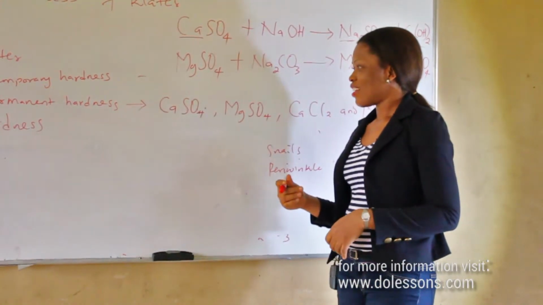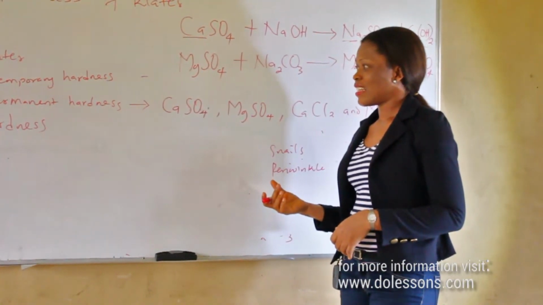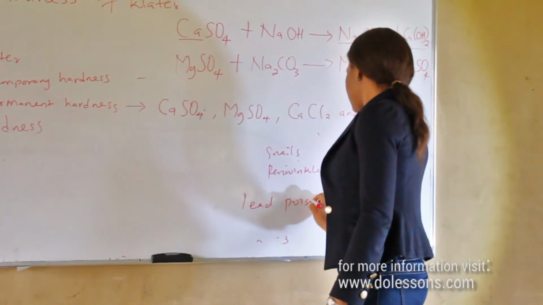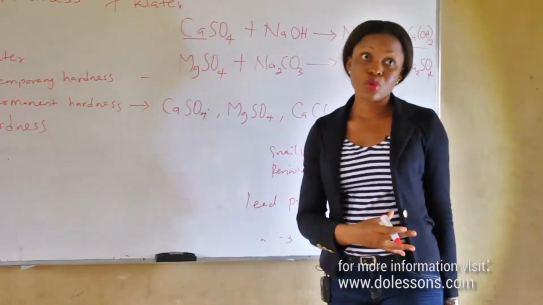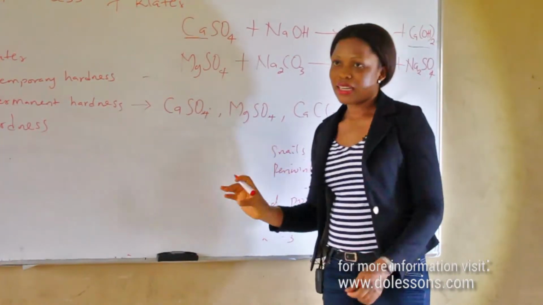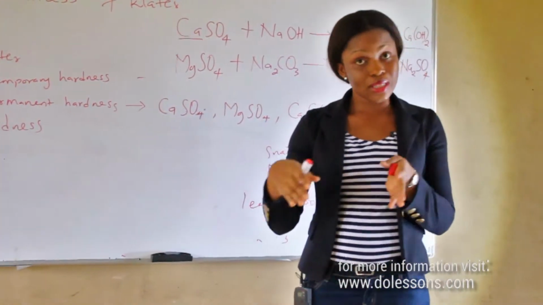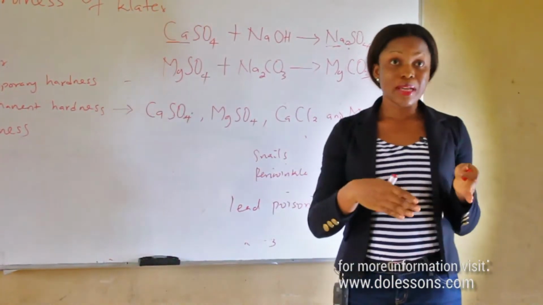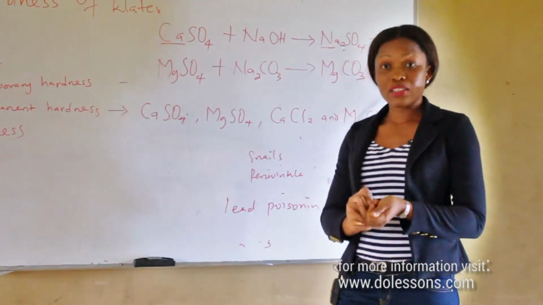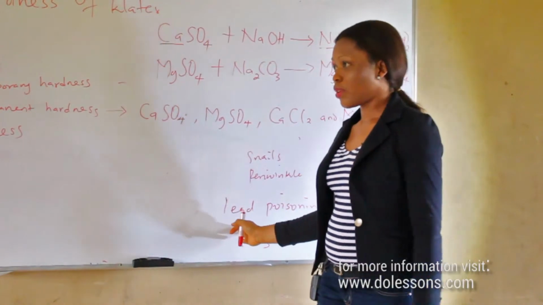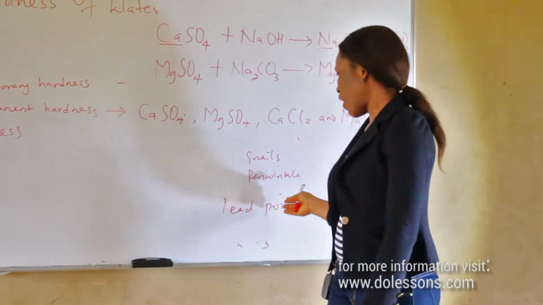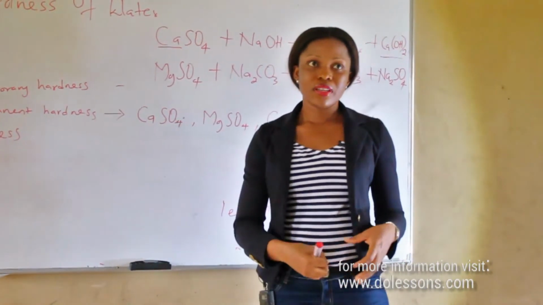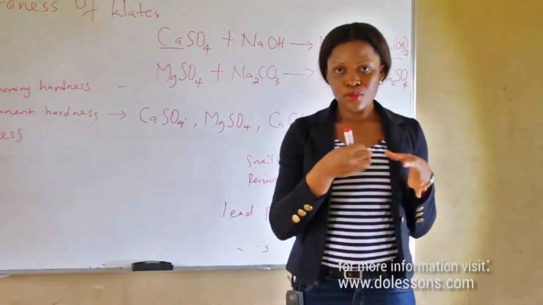And another advantage is that it does not cause lead poisoning. If hard water flows through a lead pipe, the lead, that's a component of the pipe, will not dissolve in the water to cause lead poisoning. But if it's soft water, the water will be able to dissolve lead so that when we get to consume the water, we'll have what we call lead poisoning. So it's more healthy for hard water to flow through a lead pipe, although we don't get to use much of that these days. But if we are using lead pipes, hard water will not cause lead poisoning when they flow through lead pipes.